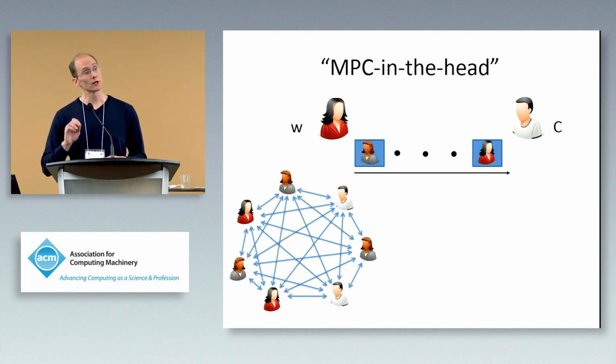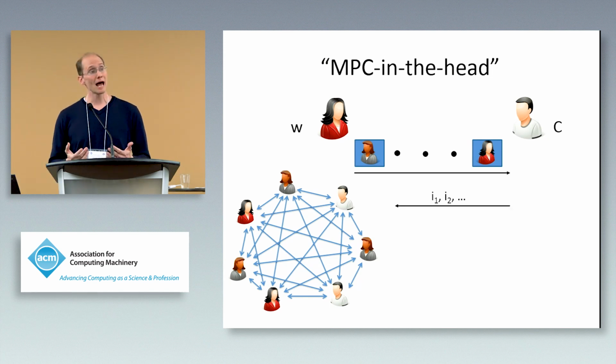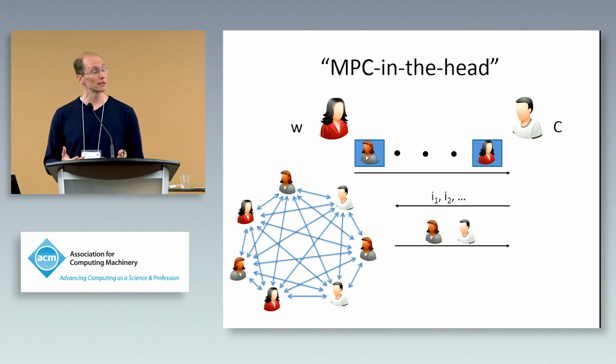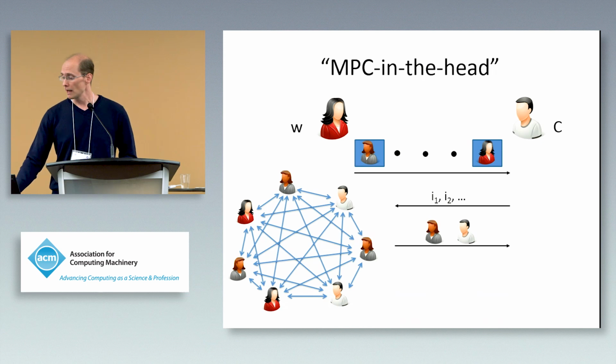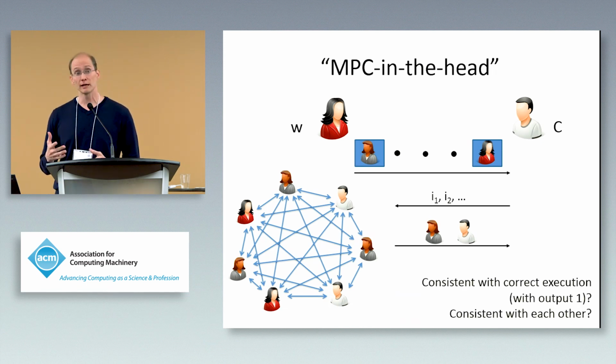What she'll then do is commit to the views of each party in that execution and send that sequence of commitments over to the verifier. The verifier can then challenge some number of those parties, and the prover will open up the commitments to those parties' views.